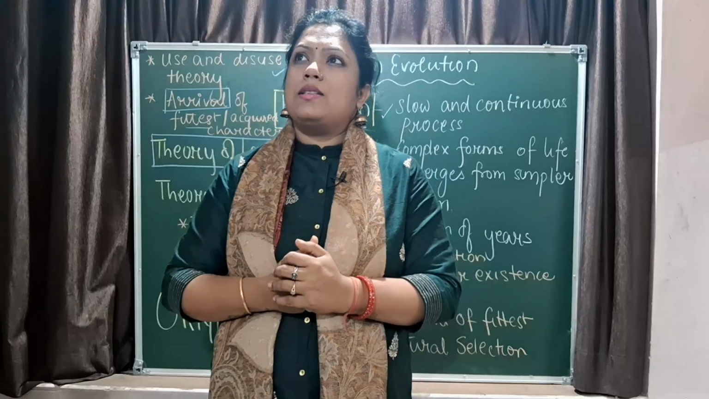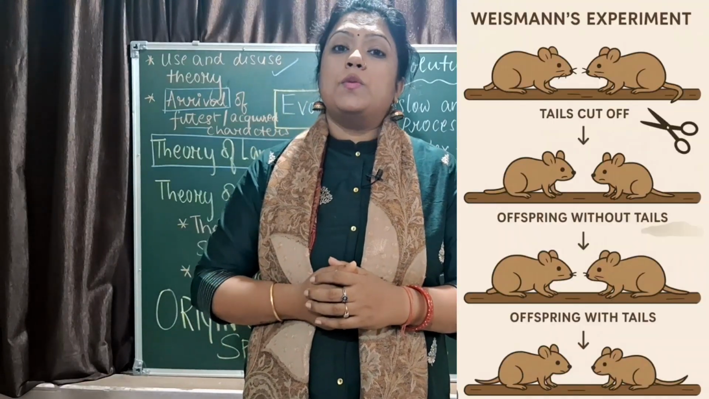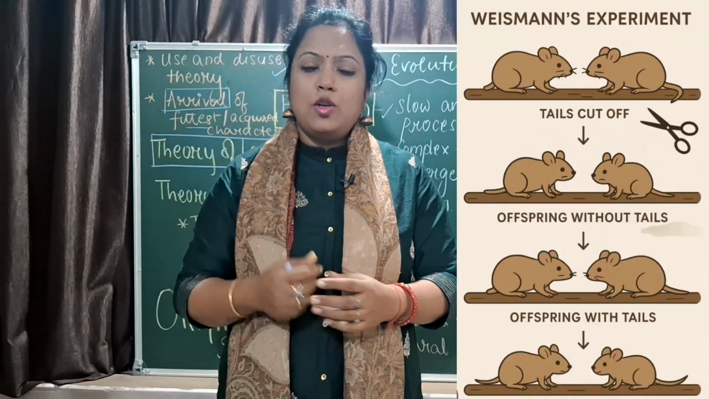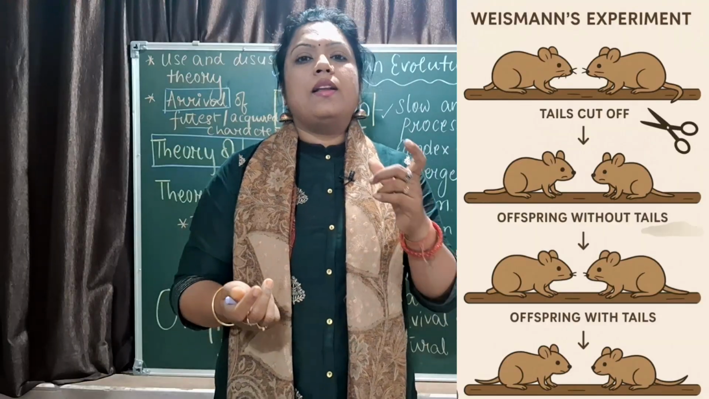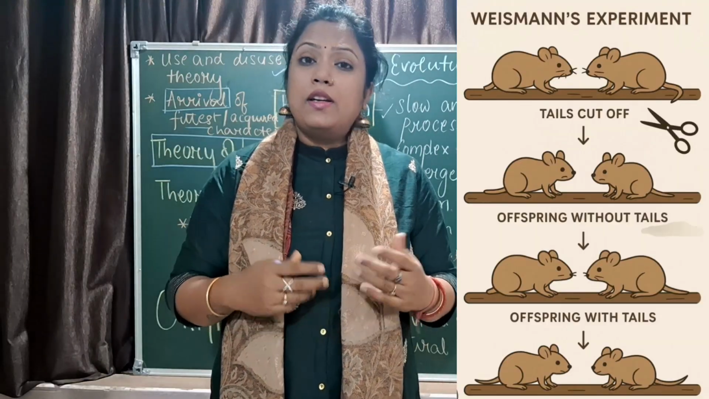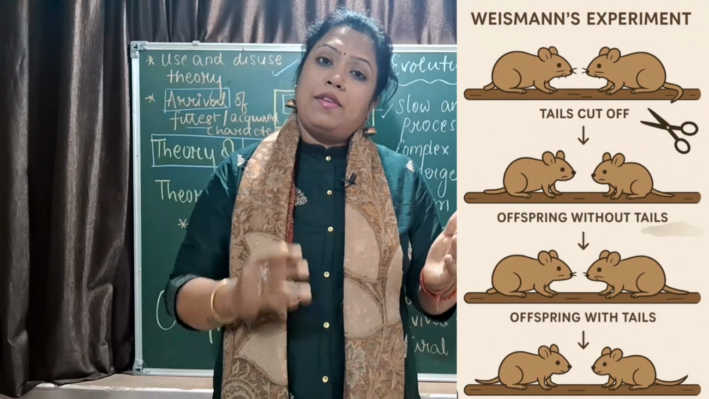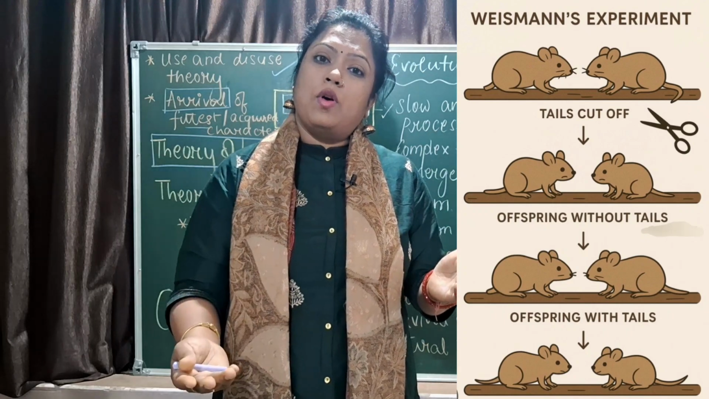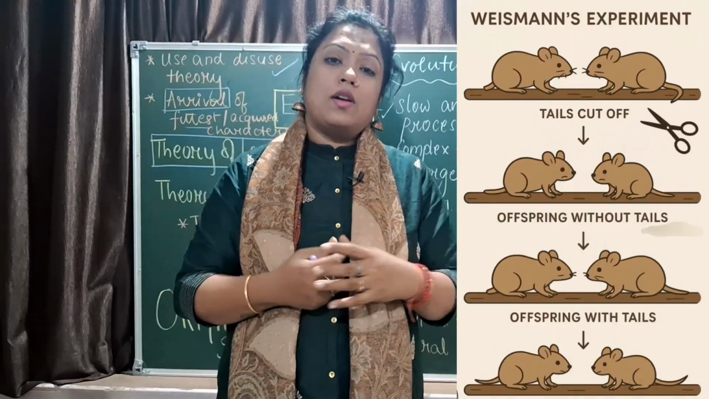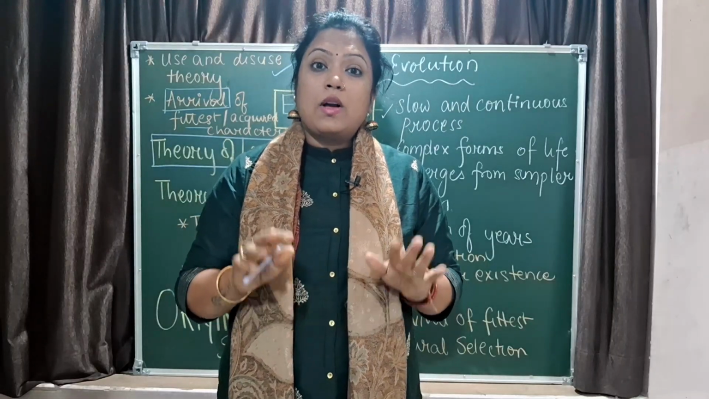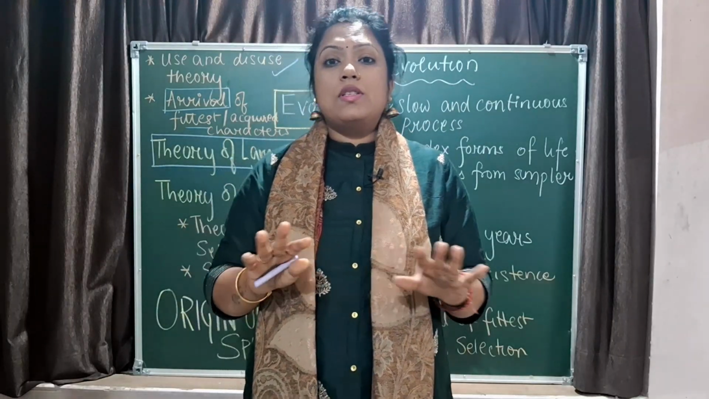There was a scientist, August Weismann. He was working with the tail of the rat. He used to cut the tail of the rat, and every generation he expected that the rat tail would become shorter. That did not happen, right? Every time the rat was born with a normal tail, even though the parents of that rat had shorter tails. So that means acquired character inheritance was rejected.